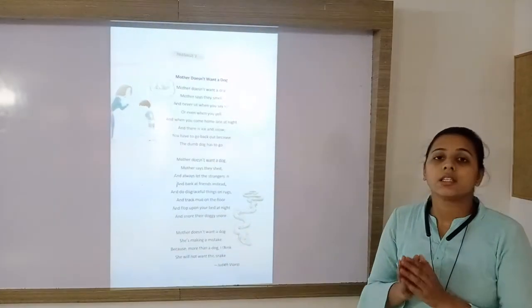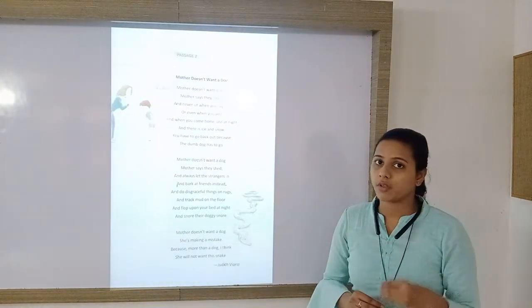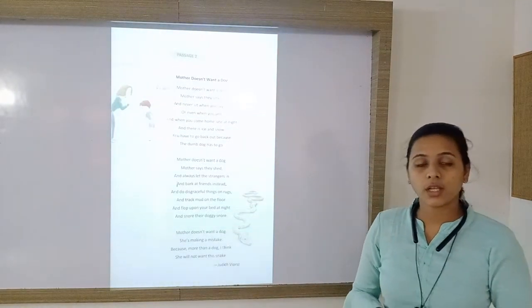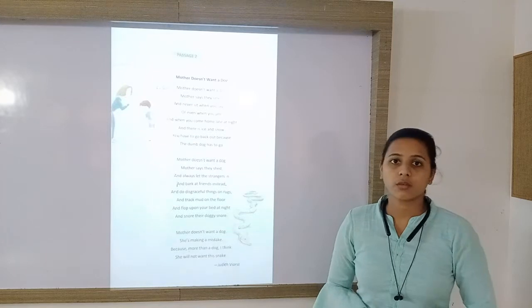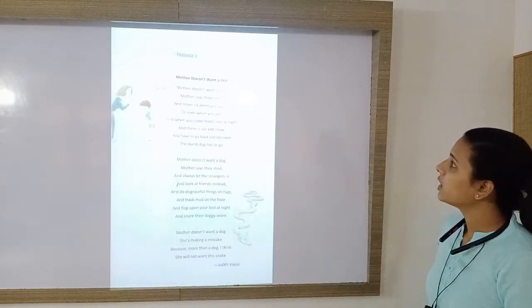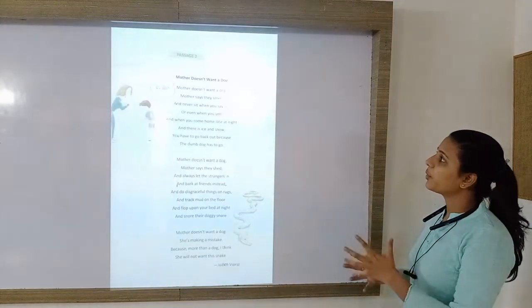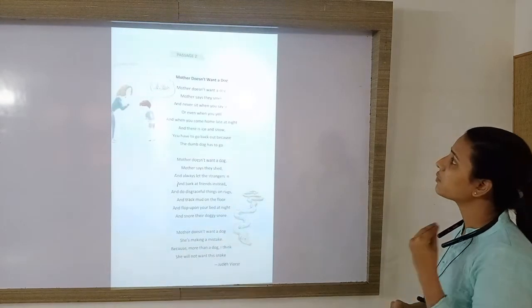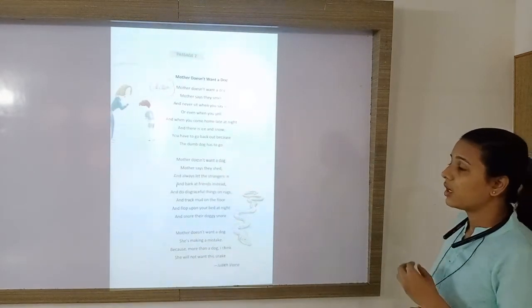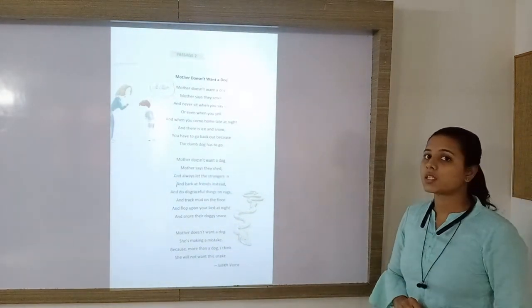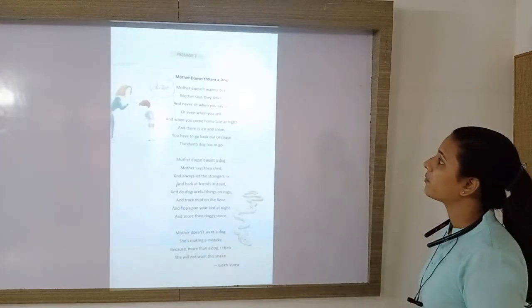Here, this is a poem. We will read the poem and I will explain it to you, and then we will see the question answers from this poem. So, the poem is Mother Doesn't Want a Dog. The name of this poem is Mother Doesn't Want a Dog.